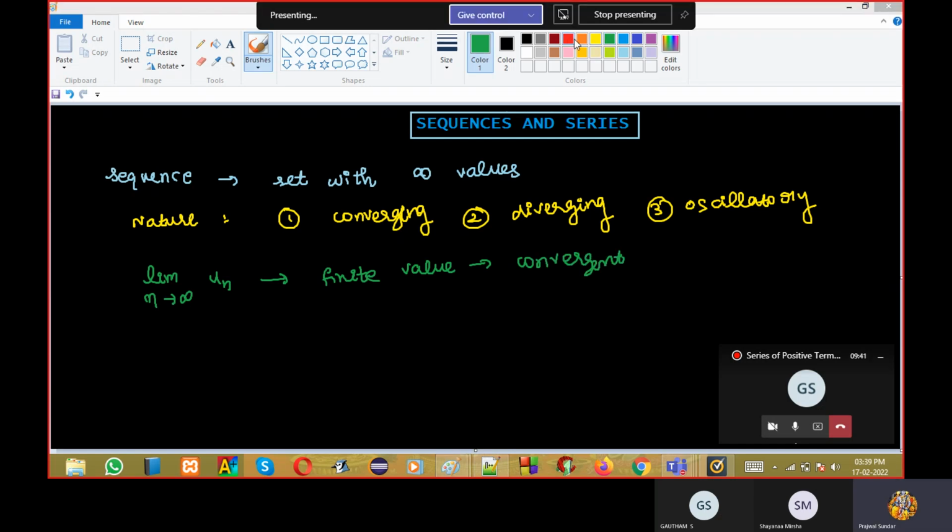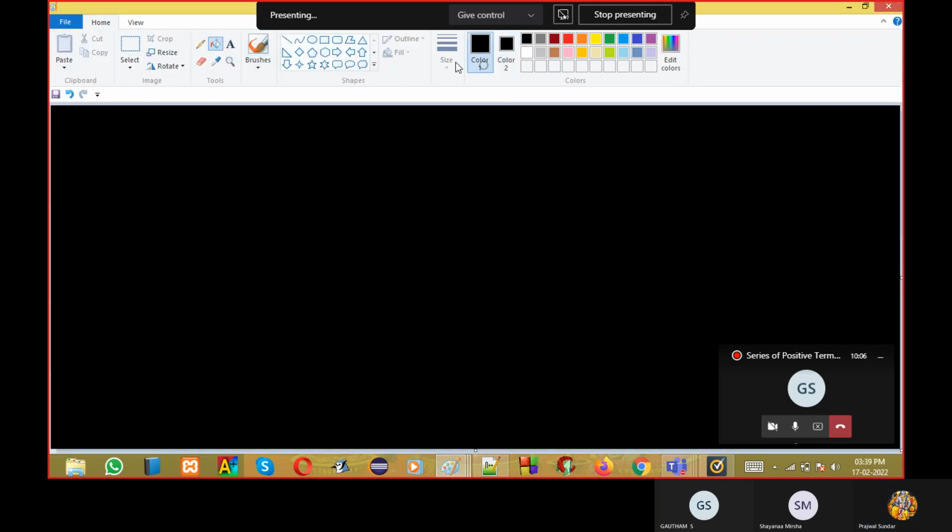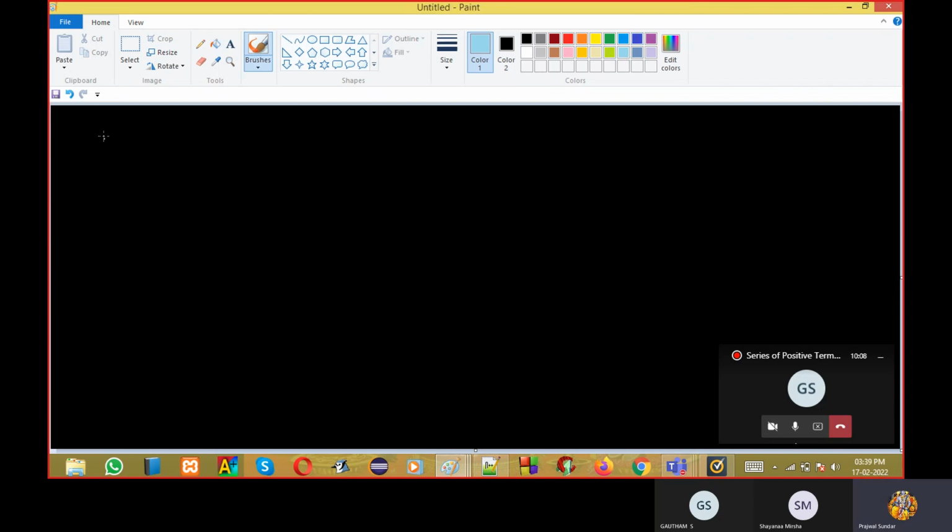Now, if it tends to infinity, you can say it is divergent. And if there is no unique answer, you can say it oscillates. These three things we'll see with some examples. I'm giving u_n as 1 by n. Please tell me the nature. Does it converge, diverge, or does it oscillate?